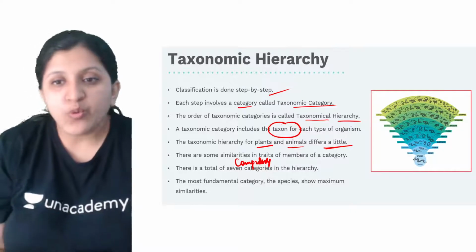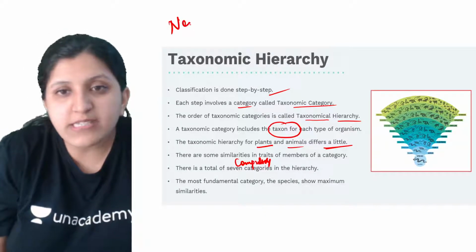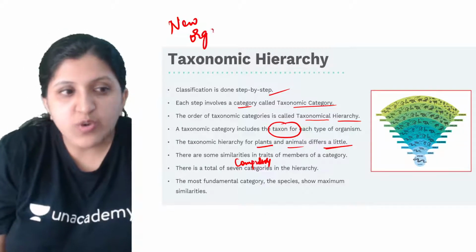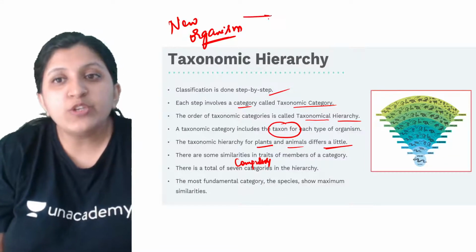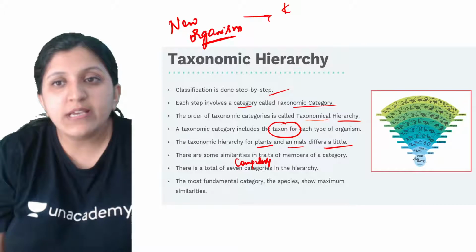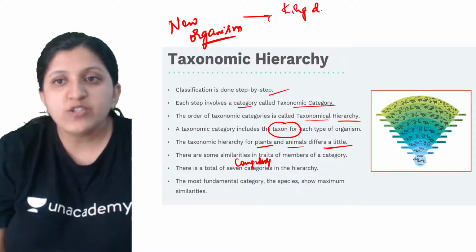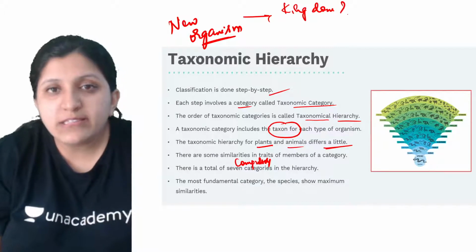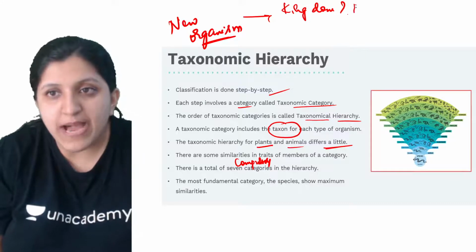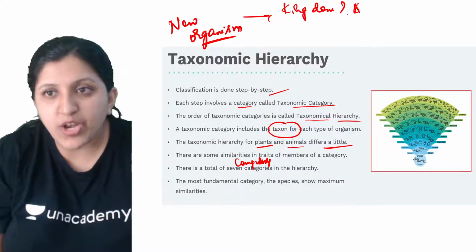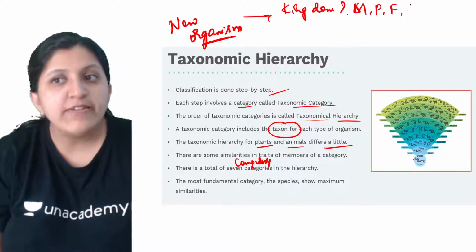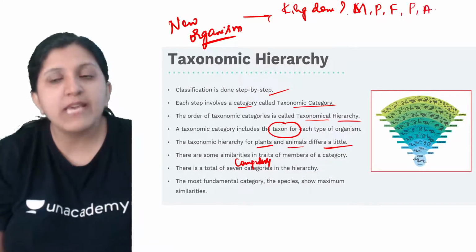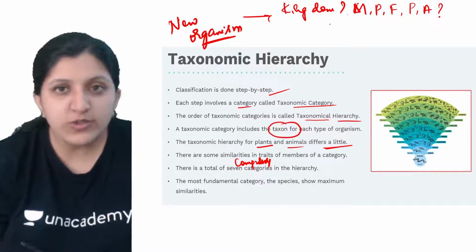When you find a new organism, you need to know which kingdom it belongs to: whether it is bacteria, that is Monera, whether it is Protista, whether it is fungi, whether it is a plant, or whether it is an animal. All this you need to study.